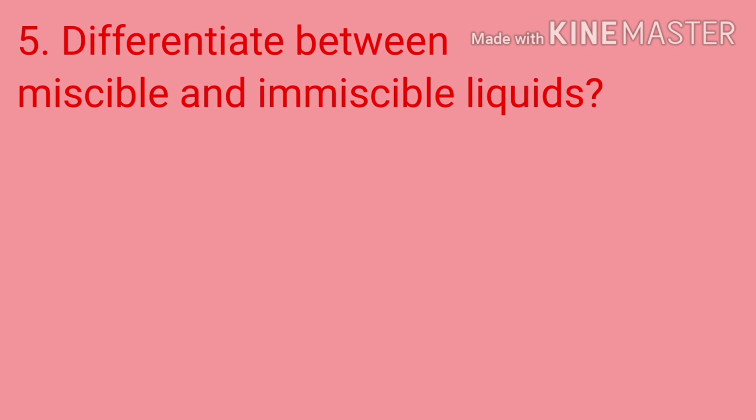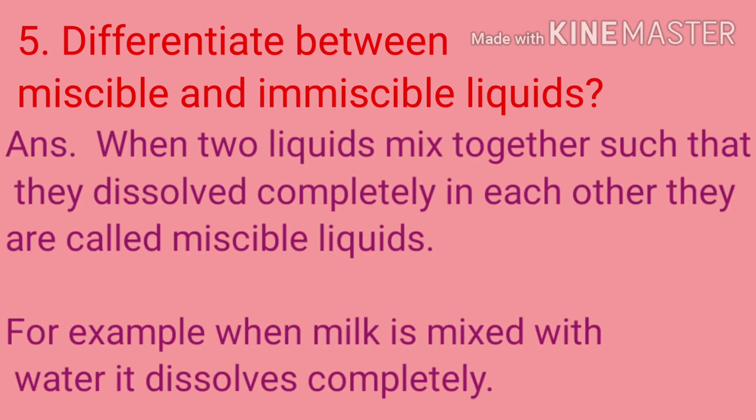Fifth question is differentiate between miscible and immiscible liquids. When two liquids mix together such that they dissolve completely in each other, they are called miscible liquids. For example, when milk is mixed in water, it dissolves completely.